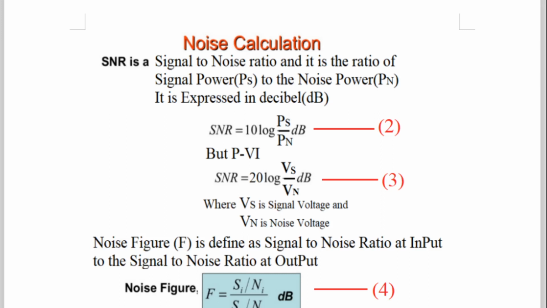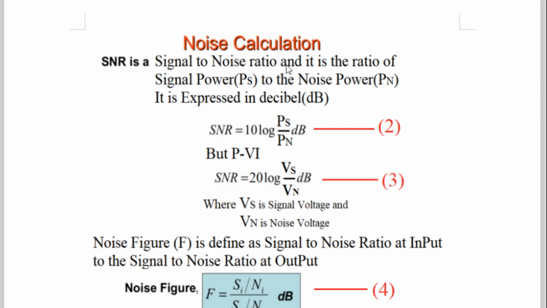After calculating the noise voltage, Vn is equal to under root 4 kTBR, we will go to the signal to noise ratio. The strength of the signal must be very, very large as compared to the strength of the noise. So signal to noise ratio is called SNR. SNR means signal to noise ratio, and it has a very simple definition.